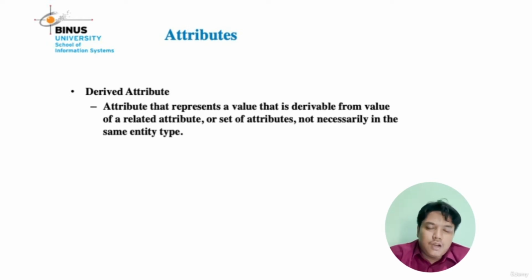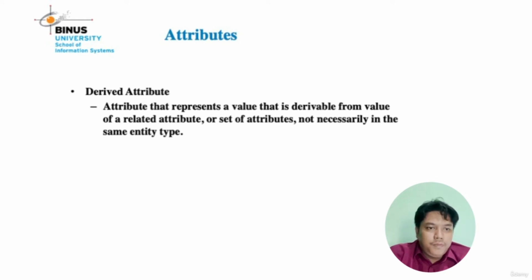And another example for a derived attribute is age of a person. Age of a person is derived from date of birth and the date of today.